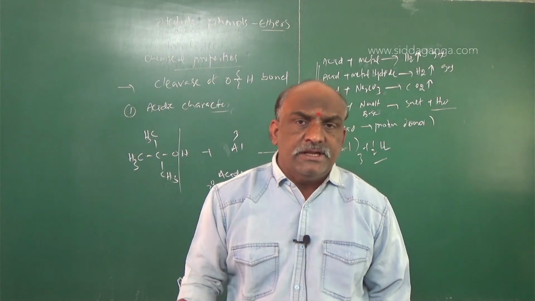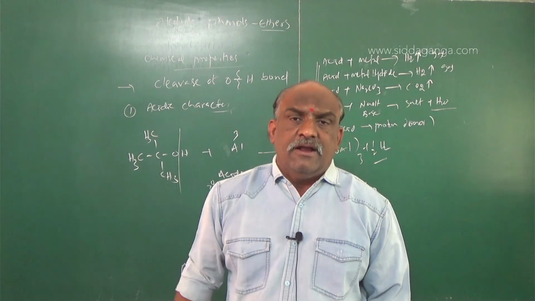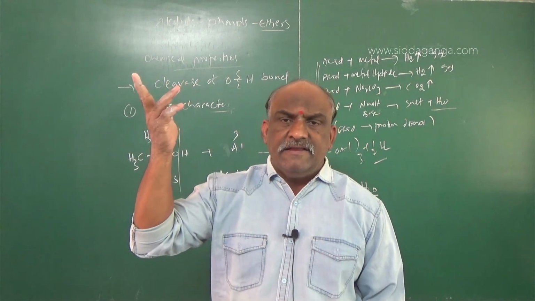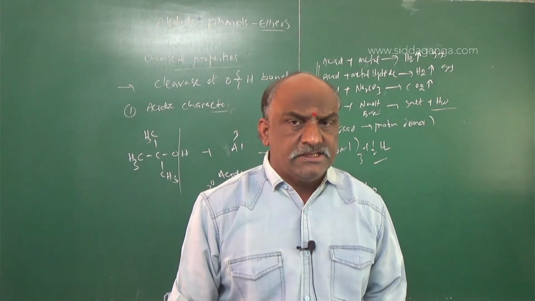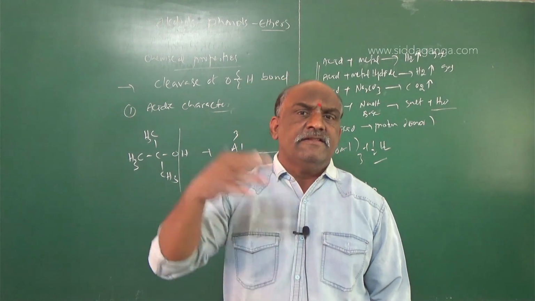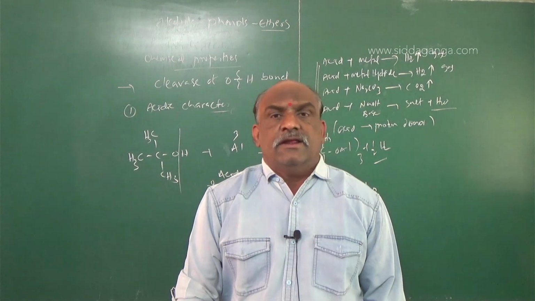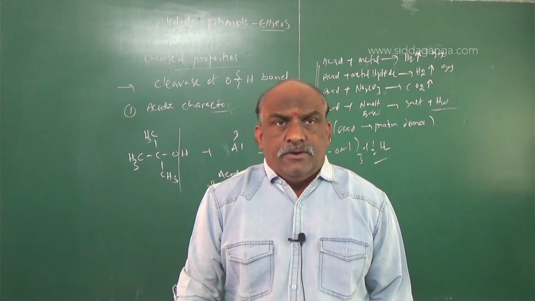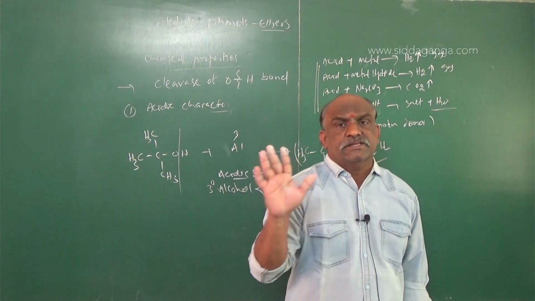As alkyl groups increase, electron donating capacity increases. Electron donating increases means electron density increases. Electron density increase means acidic strength decreases. Electron density decrease, acidic strength increases. Positive inductive effect groups are electron donating and decrease acidic strength. Negative groups are electron withdrawing groups and increase acidic strength.